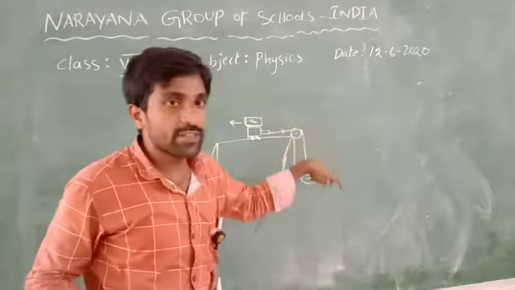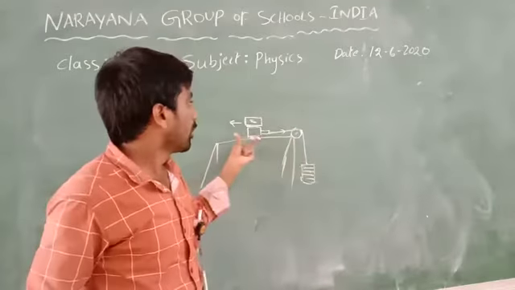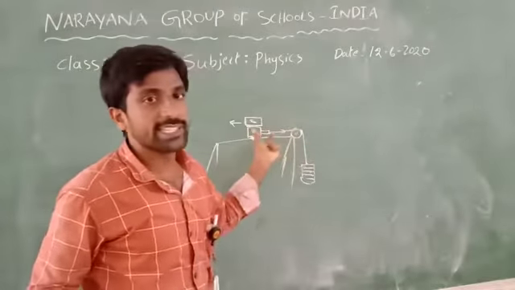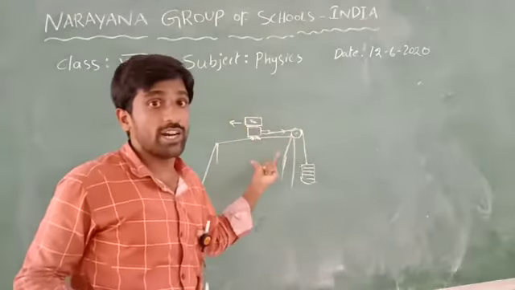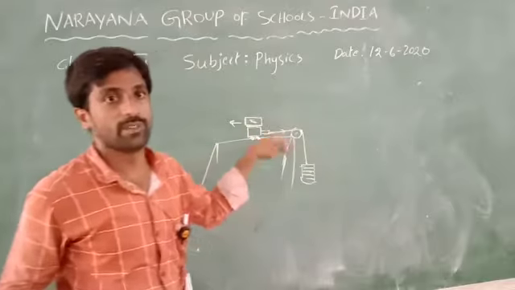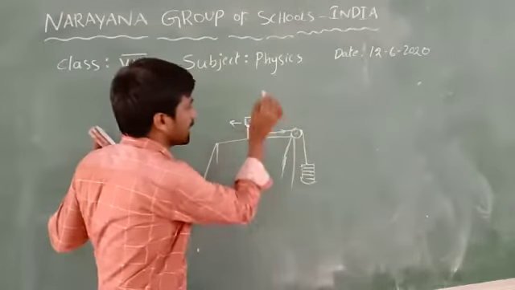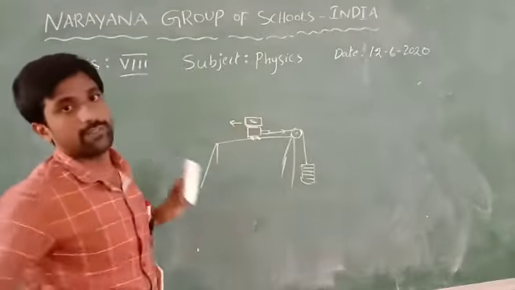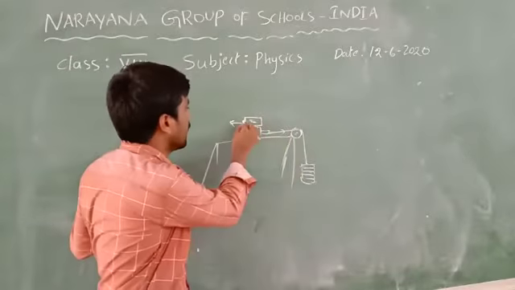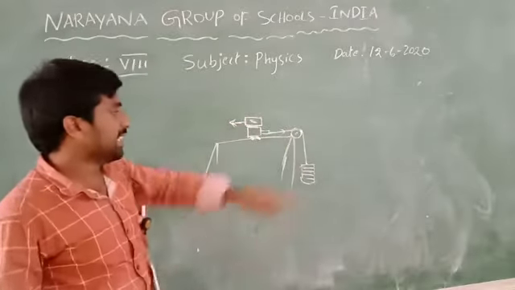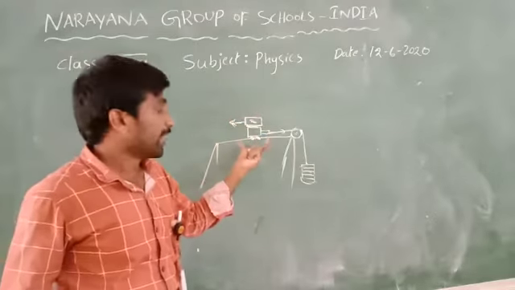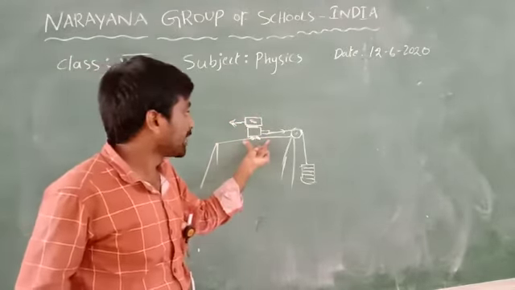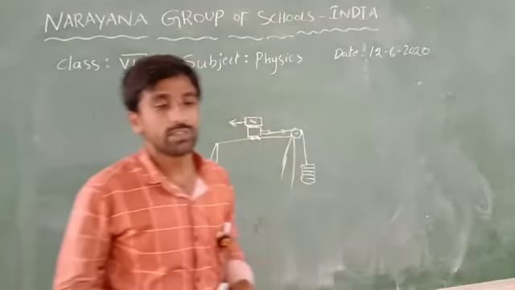After that we increase the weights, and the body is in motion. If the body is in motion, sliding friction is there, in the opposite direction. So in this activity we understand the nature of friction as well as static friction. Okay, thank you students.